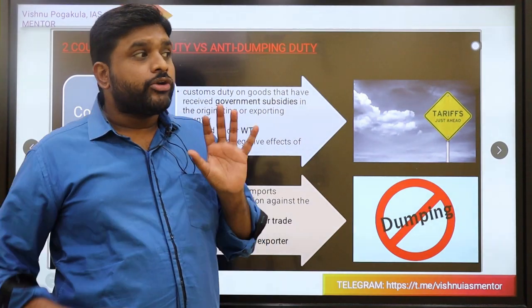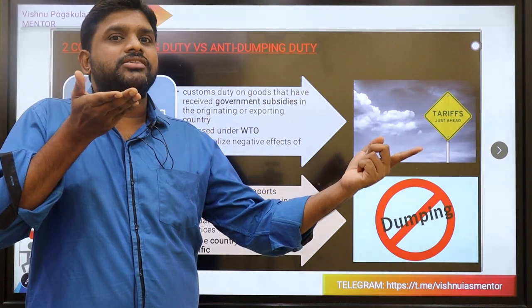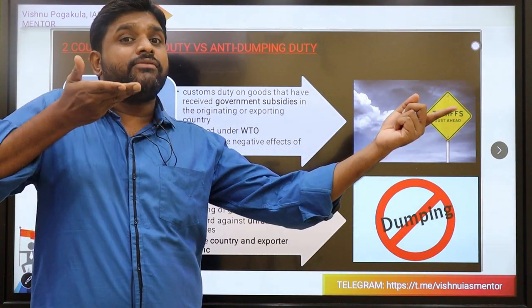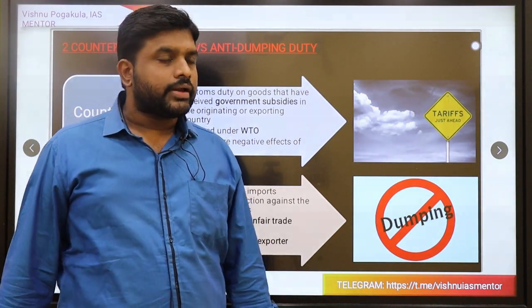It is called countervailing duty. I am countering. So if they are giving subsidies, I am increasing the tax, so that the subsidies which are given will be equivalent to it. Why? Because I increased the tax. That is called countervailing duty.